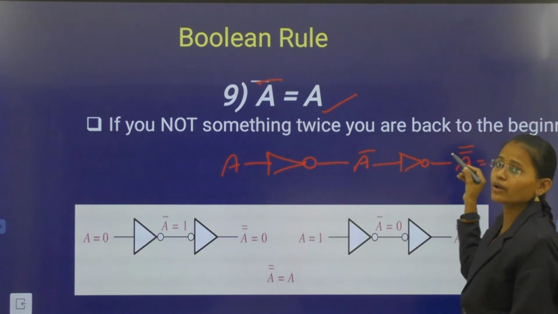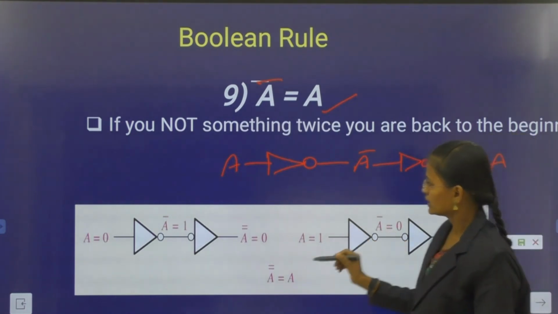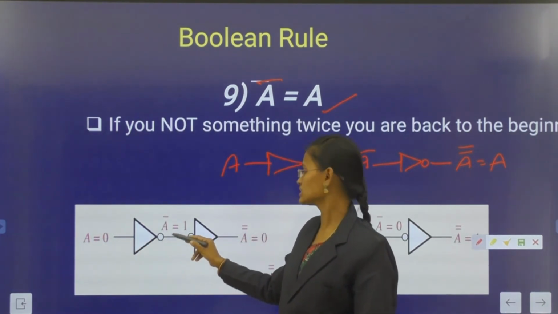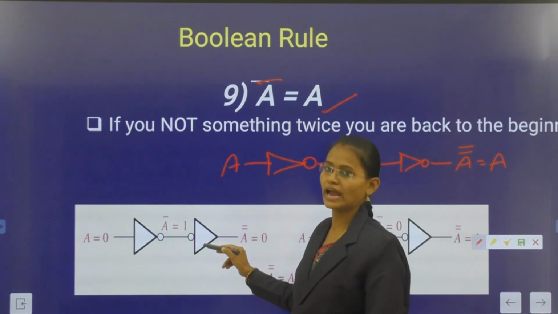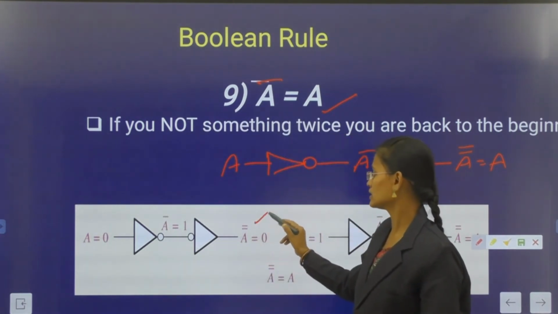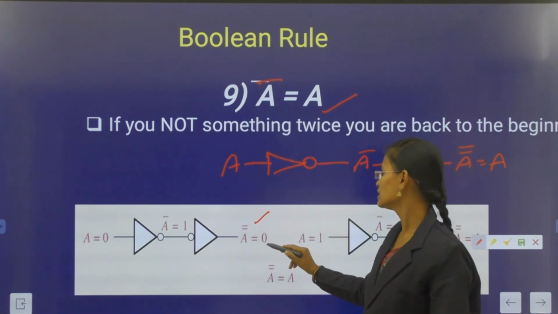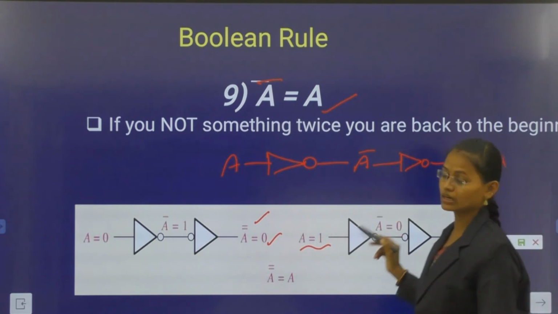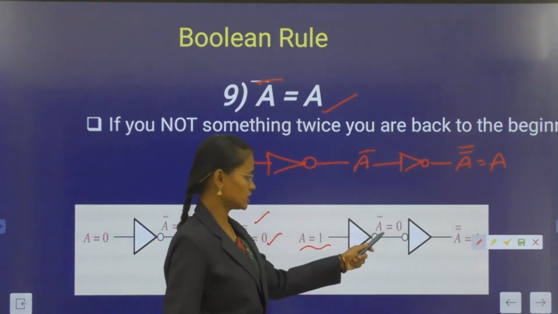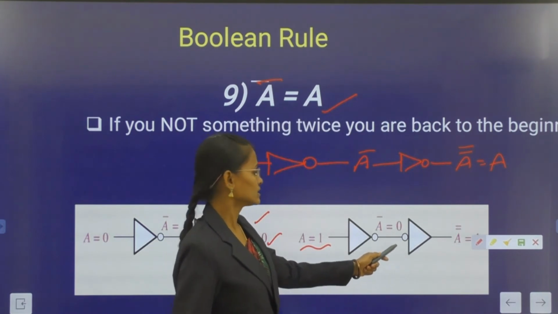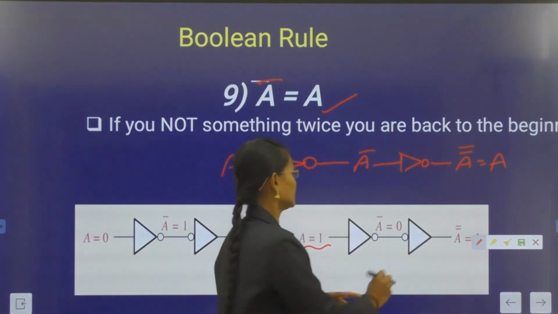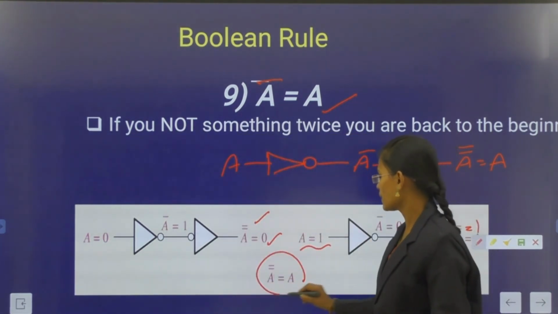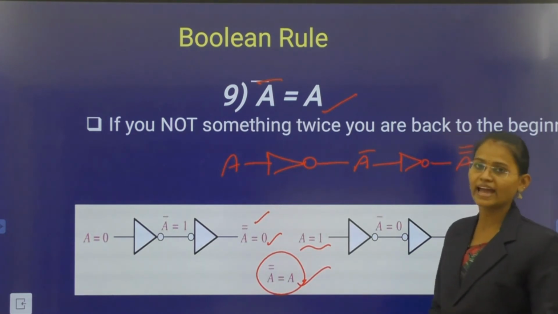If a is 0, the first NOT gate output is a bar, which is connected to another NOT gate, and the double complement is 0. If the a input is 1, the complement output is 0, and the next NOT gate gives the double complement equal to 1. Finally you can write a double bar equal to a. This is the 9th Boolean rule.